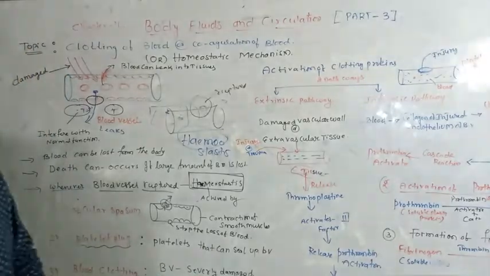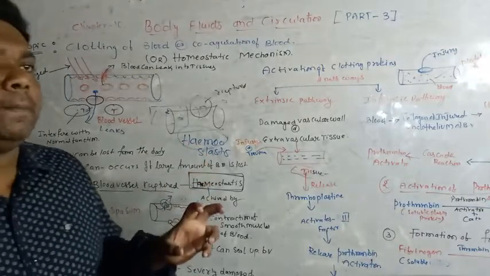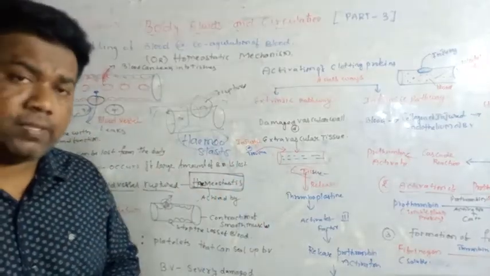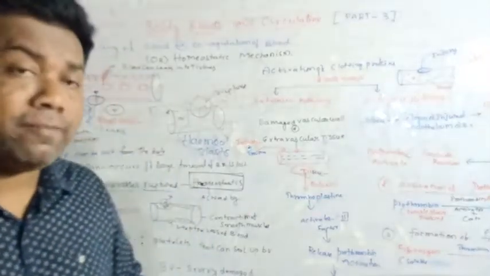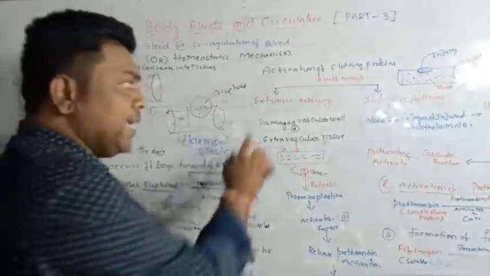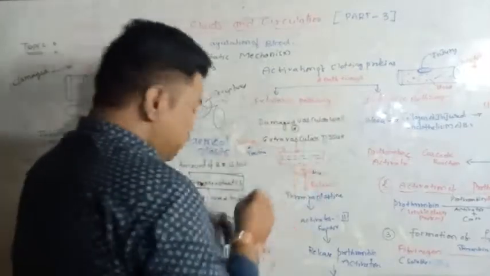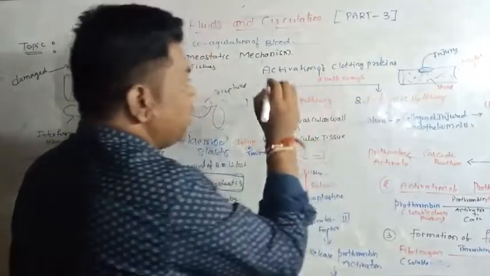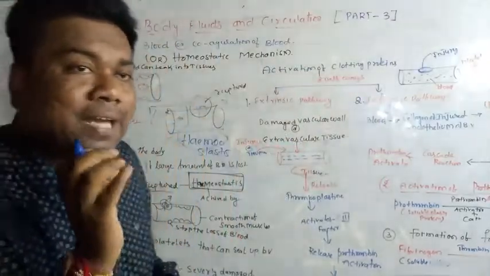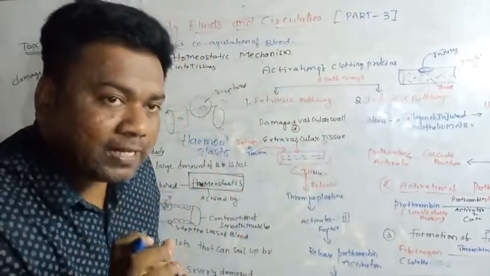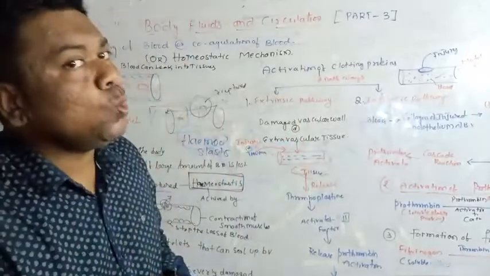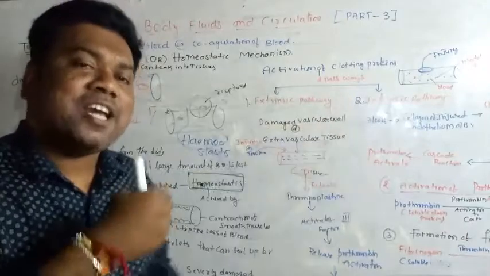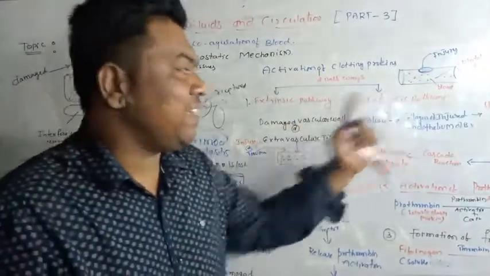When blood vessels are severely damaged, blood clots, and the result is called a blood clot. Blood clotting is carried out by two pathways. This is very important. The first pathway is called the extrinsic pathway, and the second pathway is called the intrinsic pathway.